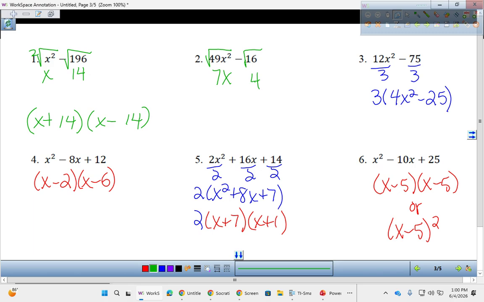After you take the square root of both terms, you're going to do 2 sets of parentheses. Both of them get a 7x and a 4. One gets a minus, one gets a plus. I wanted to do this in a different order to show you that it doesn't matter if the plus is first or the minus is first, right? You just have to have one of each.